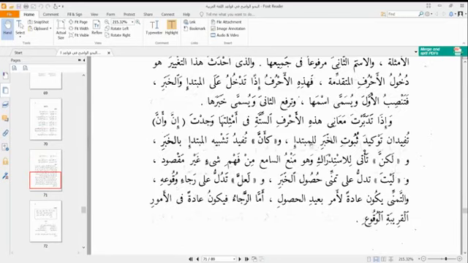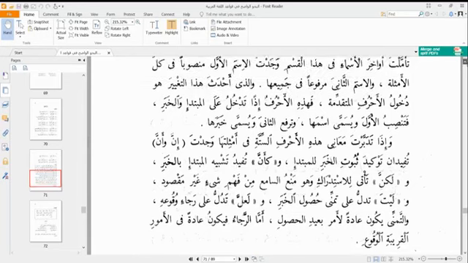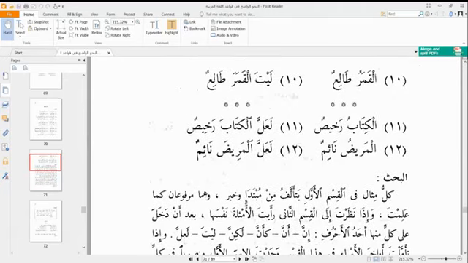So now let's look at the meaning of the next harf. Ka'anna. Ka'anna tufidu tashbihi al-mubtada'i bil-khabar. What ka'anna does in a sentence is that it means there is a similarity between the mubtada and the khabar. It shows the way by which the mubtada is similar to the khabar. It shows us the similarity in meaning.